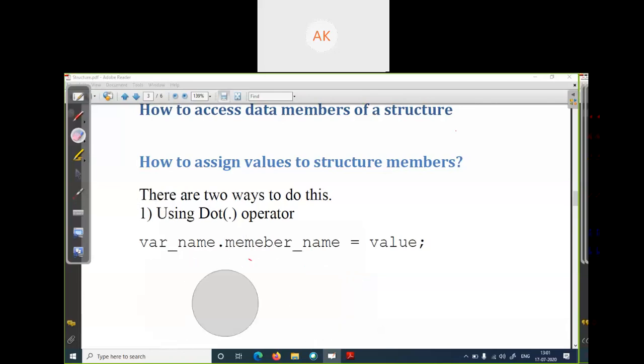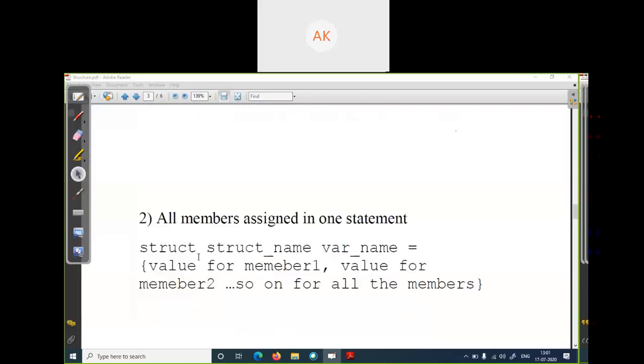This is the one method. Another method is assigning all members in one statement. In the previous way, we assigned all the member variables individually. Here we can assign all the member variables at the same time. Write struct, your structure name, variable name, followed by the value of member variable 1, the value for member variable 2, and so on till the last member variable.